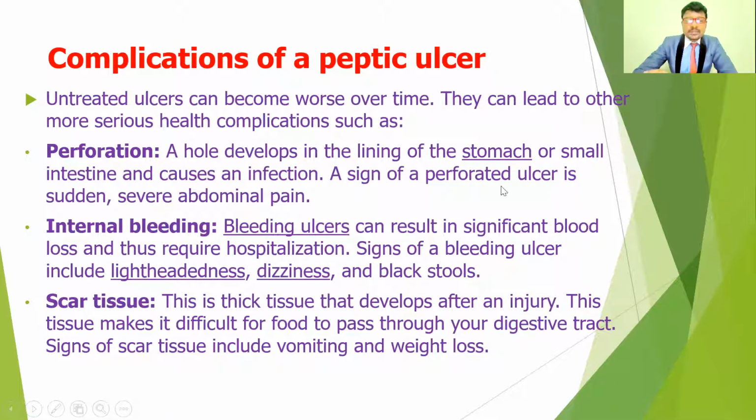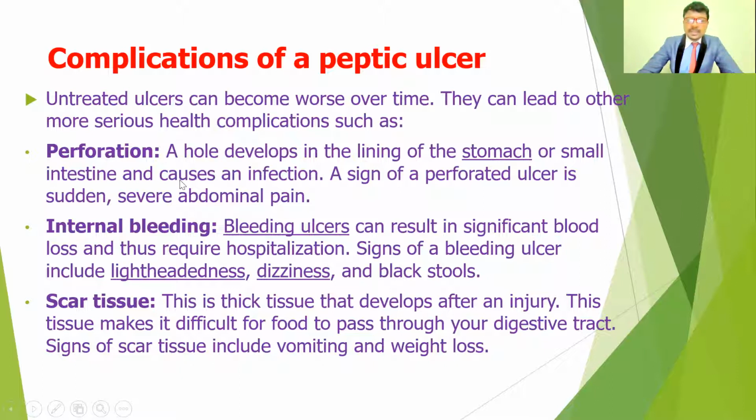The sign of a perforated ulcer is sudden and severe abdominal pain. Because of the perforation, or any hole in the intestines, it may give severe abdominal pain. The person may also get bleeding, severe infections, vomiting, blood vomiting, and epigastric pain. All the symptoms are severe. These are the major complications in peptic ulcers.